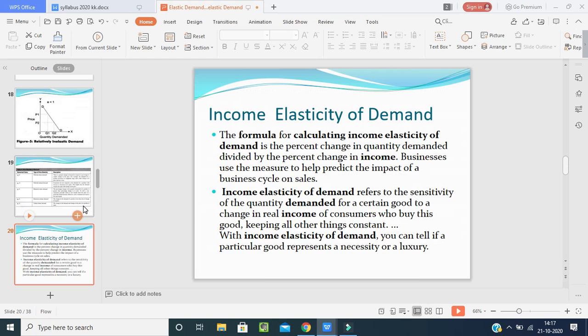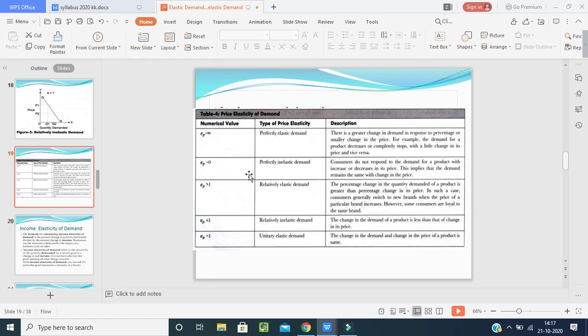Now coming to the picture, see here, it has been mentioned that there are 5 types of price elasticity of demand in total.